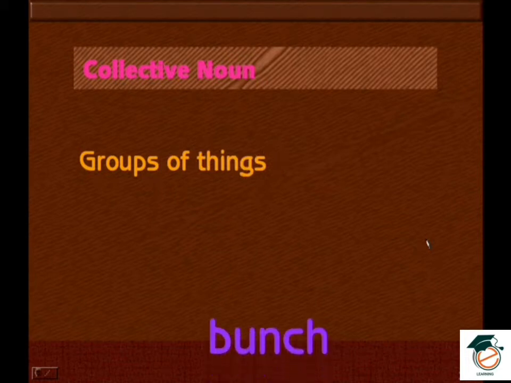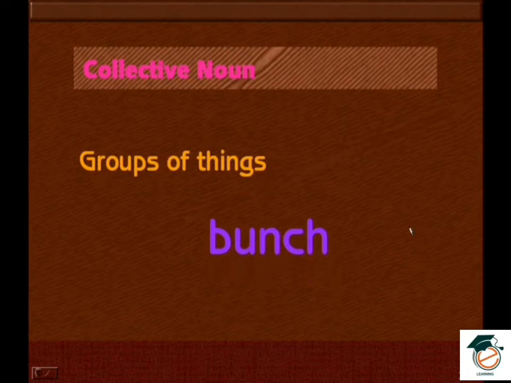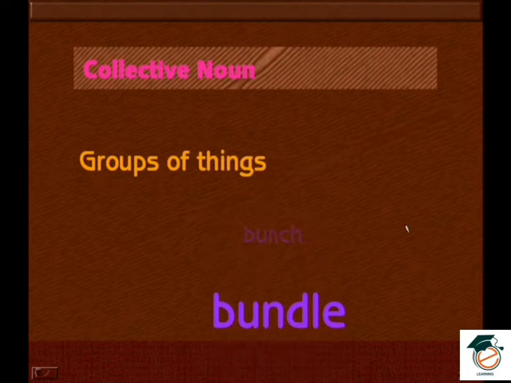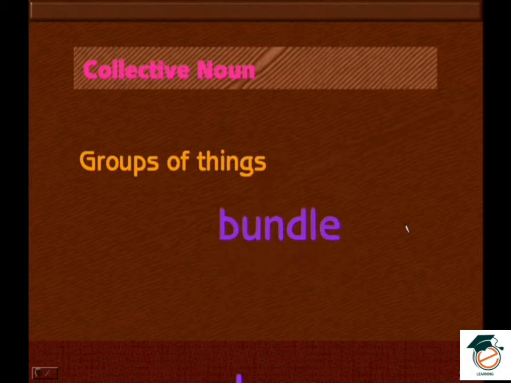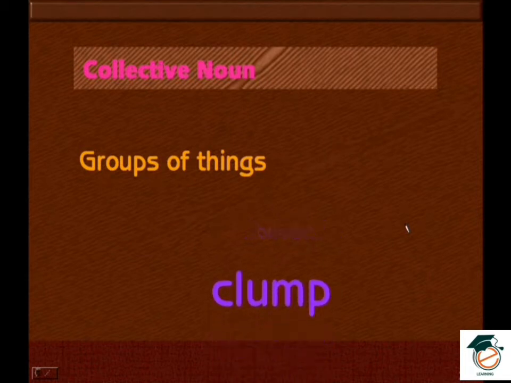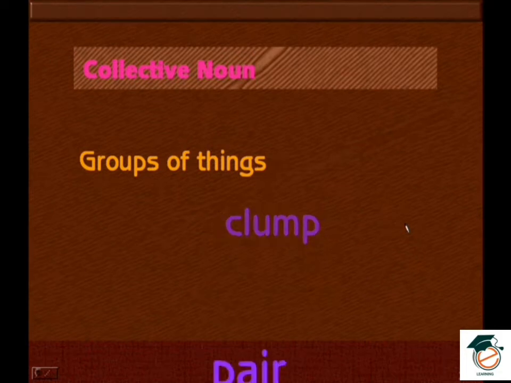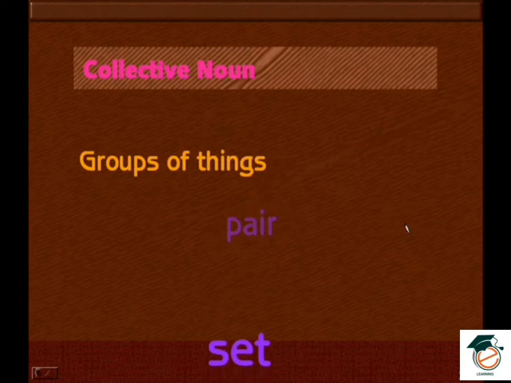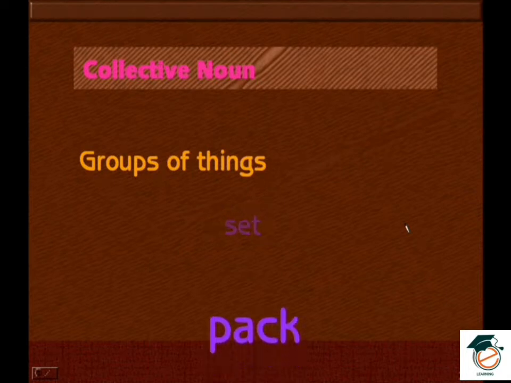For things: bunch, bundle, clump, pair, set, pack. So these are the examples for things. A bunch, what does it mean? If it's a grape bunch, where we have grapes put together, it is a bunch.